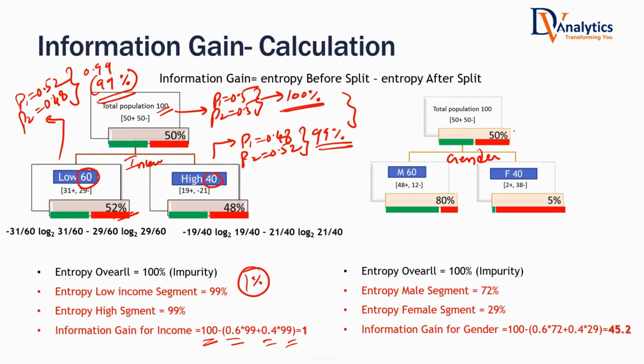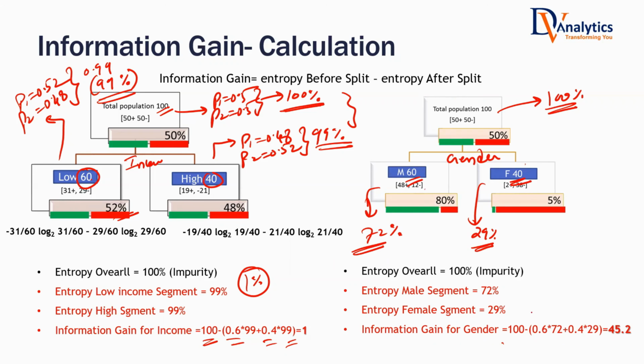Let's come here. What will happen if you do the same thing on gender? Once again, tell me, what will be the entropy here? 50-50 case? 100%. So if you come here, 80-20, I'm not saying this is perfectly pure. There is still impurity. When you do the entropy calculation, you will get somewhere around 72%. Again, this is not 100% perfect, but much better. When you do the entropy calculation, you will get something like 29%. So entropy before split minus weighted entropy, 60% into its entropy, 40% into its entropy. Yes, it is not giving 100% pure subsets, but much better.